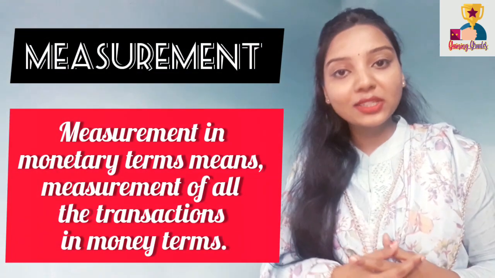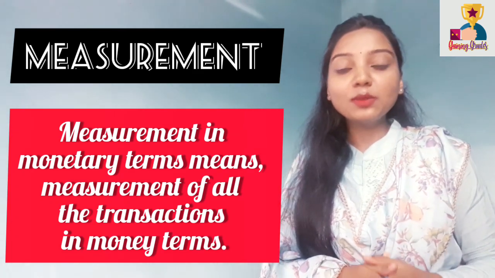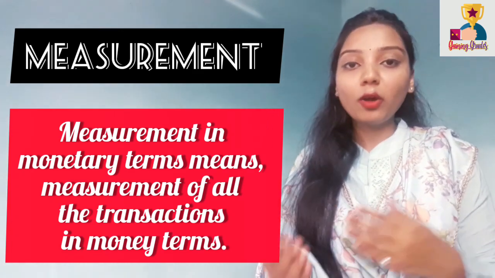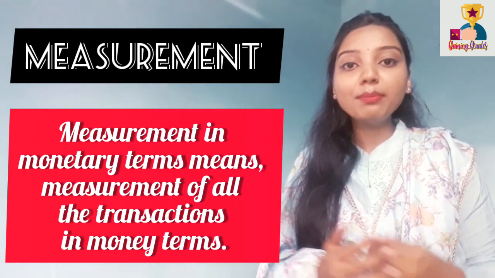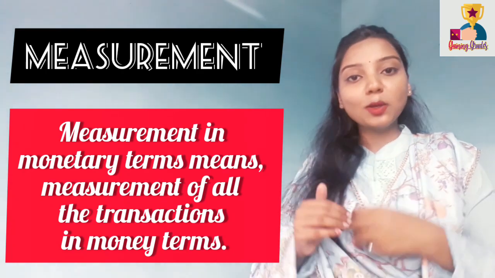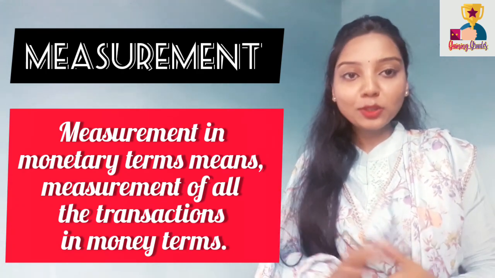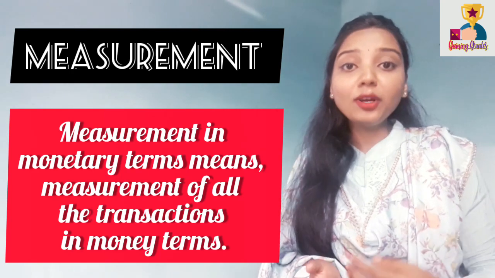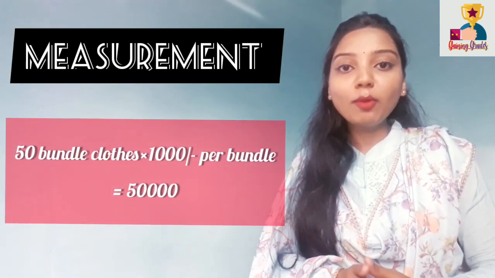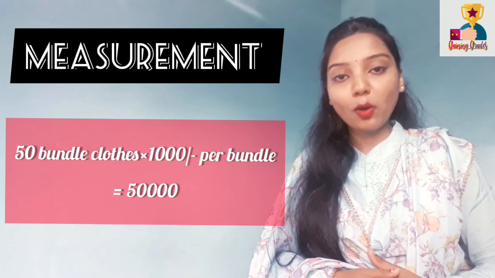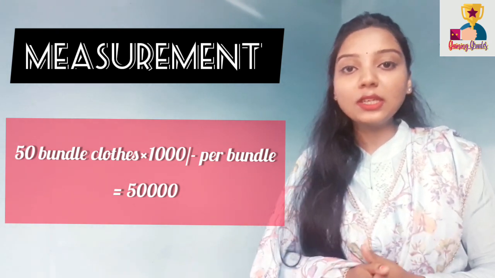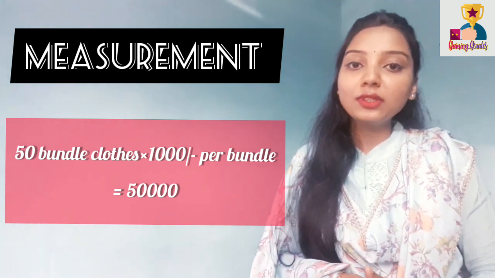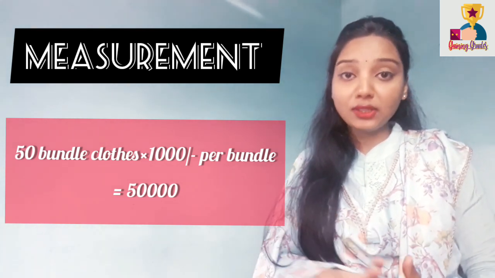The next step is measurement in monetary terms. Measurement in monetary terms means we need to measure all the transactions in money terms. For example, the shopkeeper of clothes bought some clothes, so he will measure these transactions in money, that is how many clothes are bought and for how many rupees. Like he bought 50 bundles of clothes and each bundle costs 1000 rupees. So he will measure this as 1000 rupees into 50 bundles is equal to 50,000 rupees.